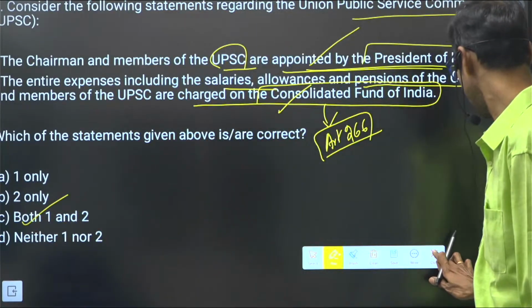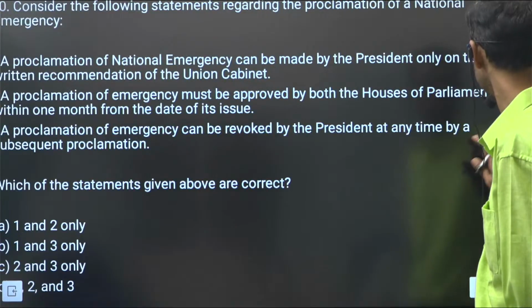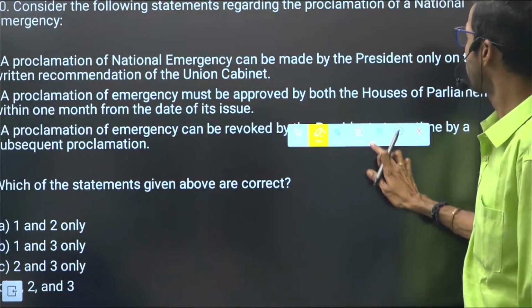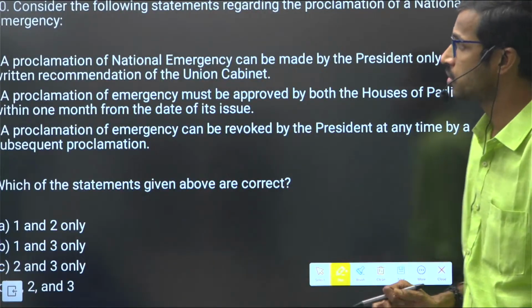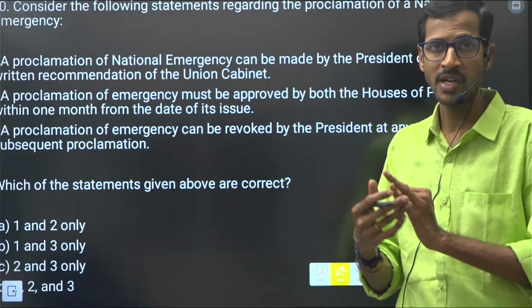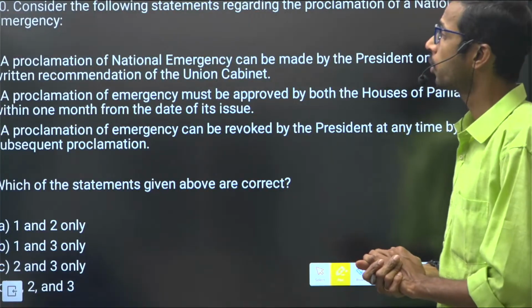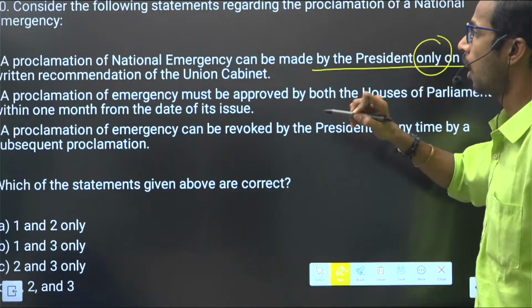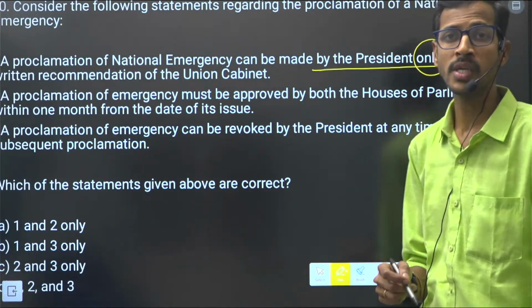So next, if you see the 10th question here. Consider the following statements regarding the proclamation of national emergency. We have already discussed the emergency provisions related to national, financial and state emergency. Proclamation of national emergency can be made by the president only on the written recommendation of the union cabinet, right?